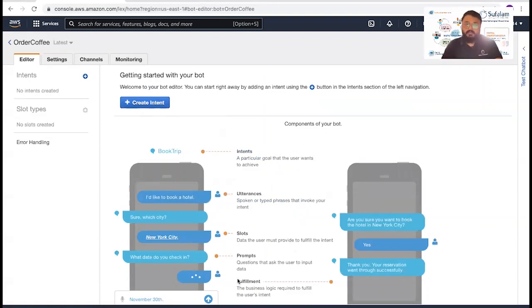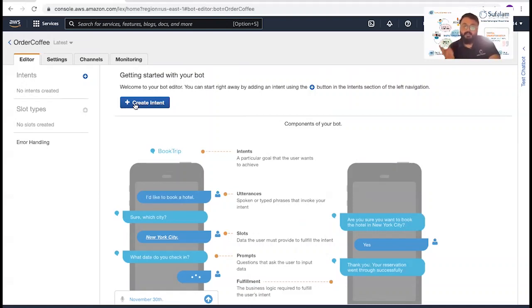When you click on the create button, this is the home page right away where you see the create intent button. Okay, what is an intent basically? It is the steps for the bot. What do I mean by steps? When we are training the bot, different steps will be there.